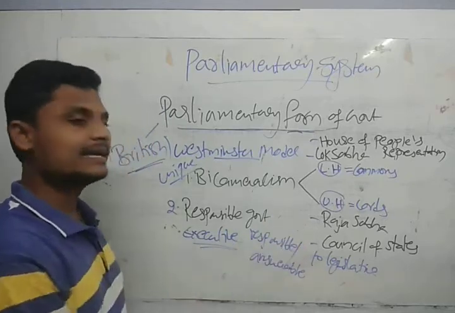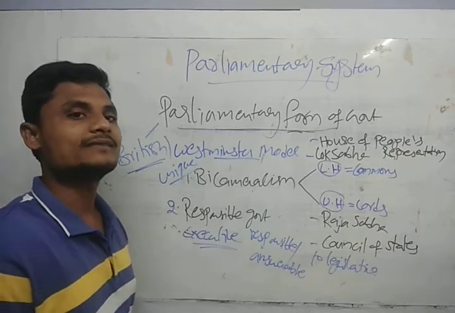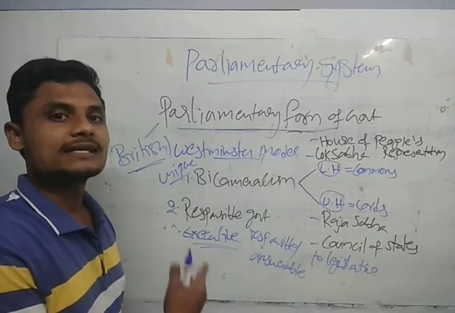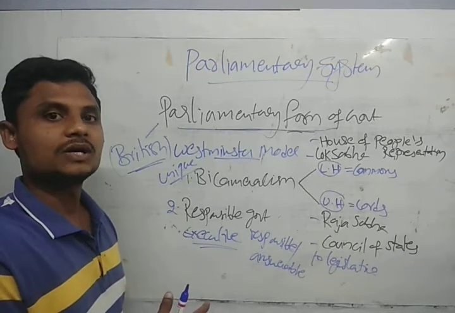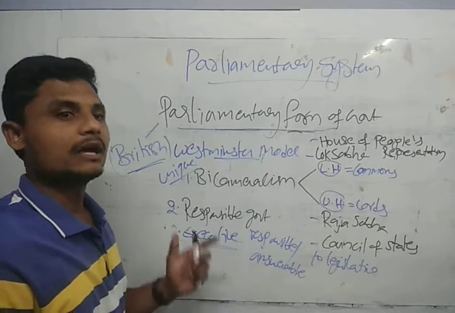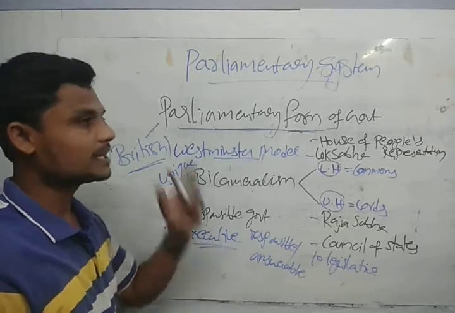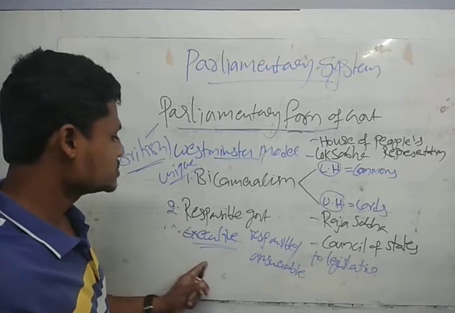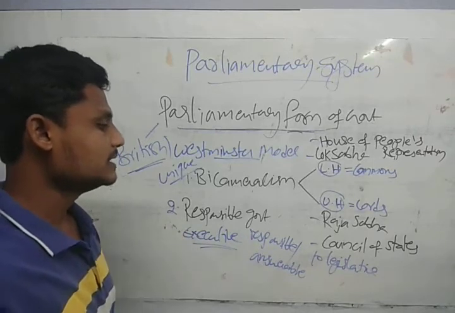This clearly indicates that we do not have a strict separation of powers. We are going to see that while comparing the presidential form of government and the parliamentary form of government. So the executive is responsible or answerable to the legislative.